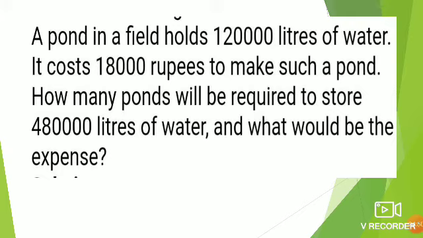Then you can store that water in those 2 bottles. Correct? Same here. The capacity of one pond is 1,20,000 and we have to store 4,80,000. So we need more ponds. How many ponds are required, that we have to find out.